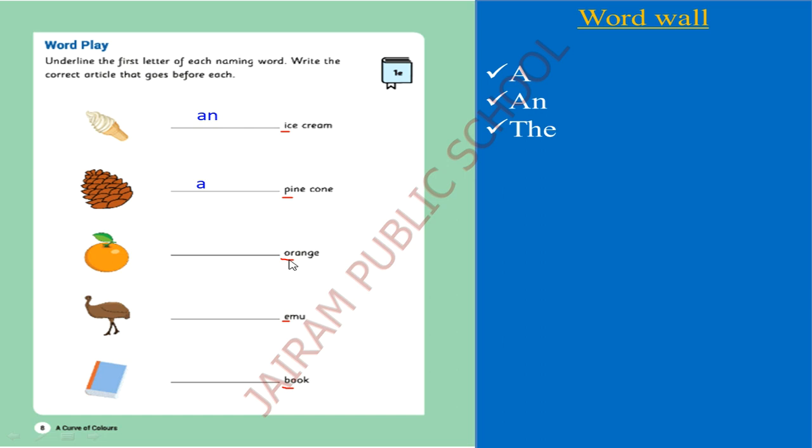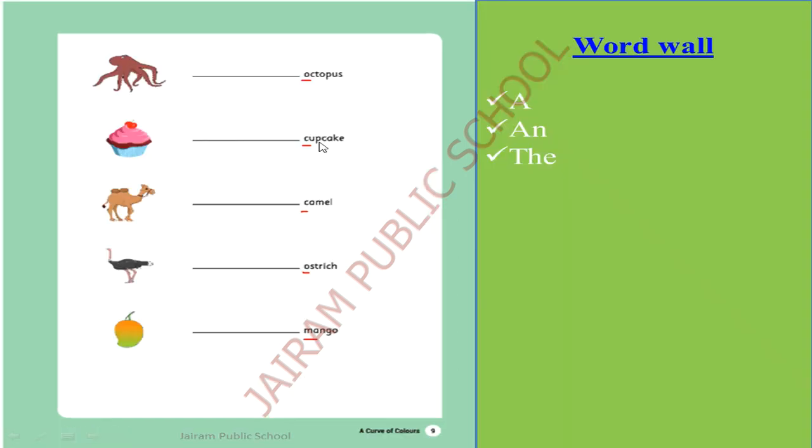Orange. O. O is a vowel. So an orange. Emu. E is a vowel sound. So an emu. Book. B is a consonant. So a book. Octopus. O. O is a vowel sound. So an octopus. Cupcake. K is a consonant. So a cupcake. Camel. K is a consonant. So a camel. Ostrich. O is a vowel sound. So an ostrich. Mango. M is a consonant.